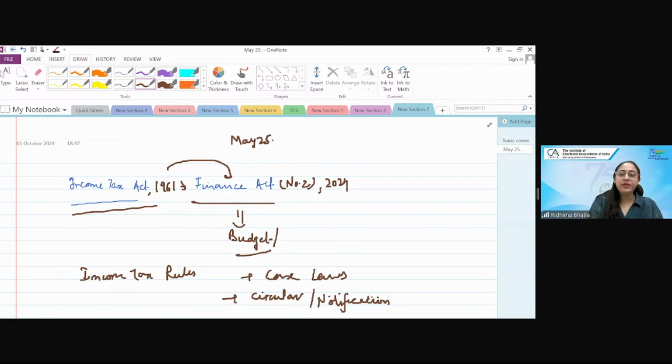So wherever the topic is, there is the Act for it, there is a relevant rule for it, there is a relevant amendment for it, there is a relevant circular or notification for it, and in that topic the case law is also there. So make a habit: whenever you read any topic, do it completely. Cover the amendments, the rules, the notifications, circulars, and case laws also, and along with it, practice the questions which are there in your study material, and practice the questions which are there in your RTP.